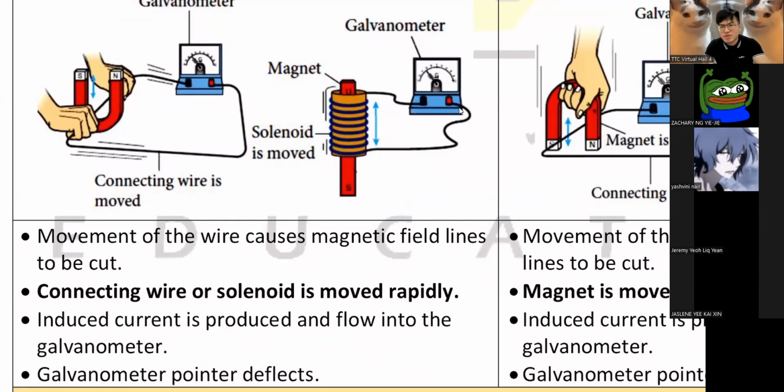Faraday was very curious: did I just generate electricity? When I put a magnet through a coil, I see electricity moving. So if I keep putting this in and out, maybe this needle will keep jumping around. That means I successfully converted kinetic energy into electrical energy.